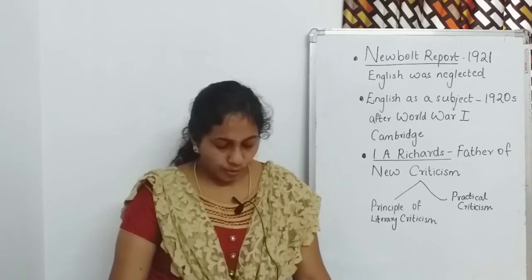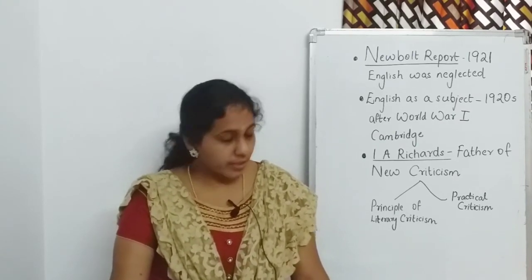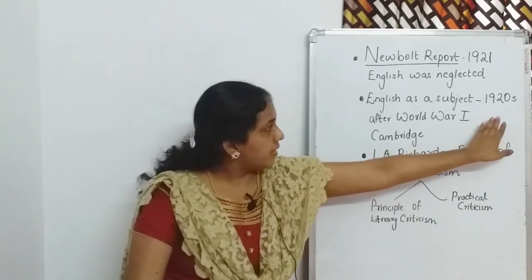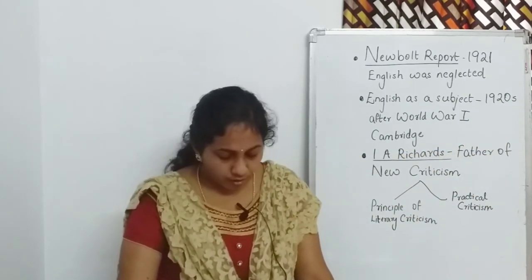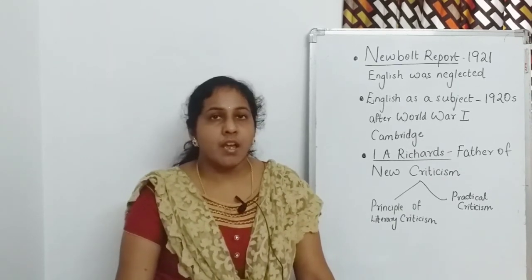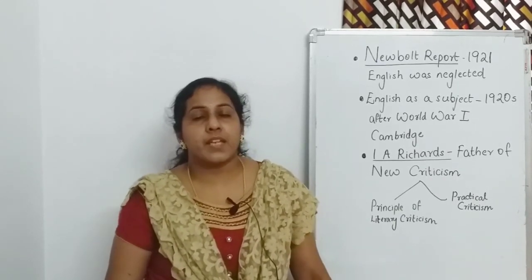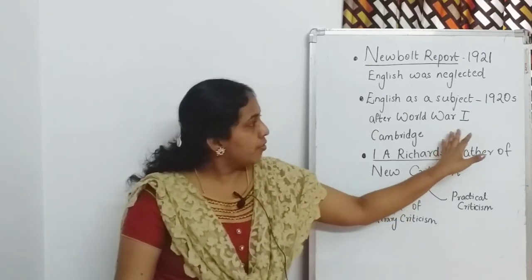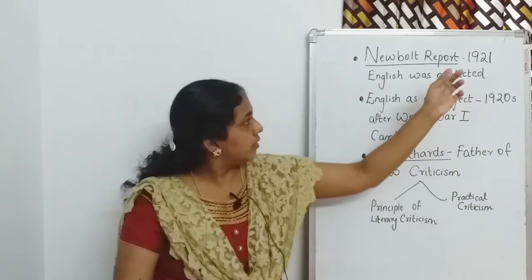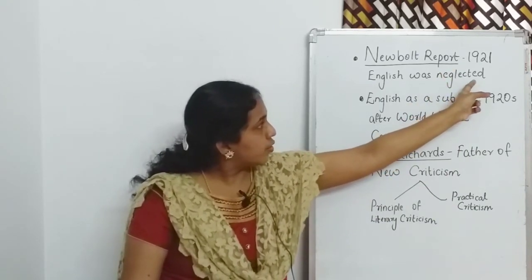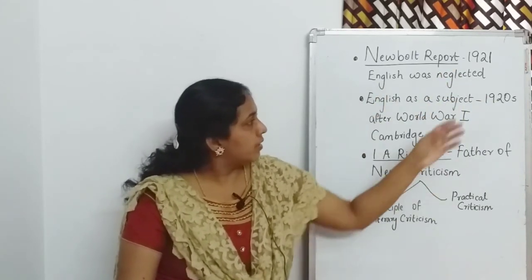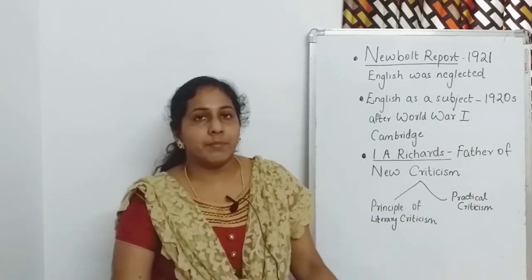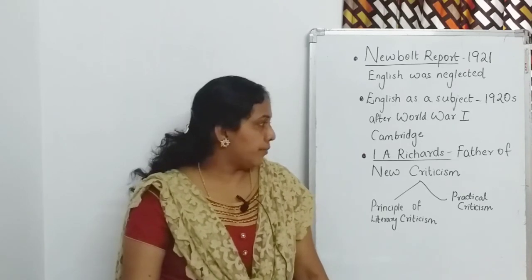English as a language of study was established in the 1920s. As a language of study, it was established in the 1920s after World War I at Cambridge. Remember the Cambridge pioneers, Richards, William Empson and F.R. Leavis. So, it was established in the 1920s, and remember that in 1921 there was a report, and then the 1920s saw the development of English as an academic subject.